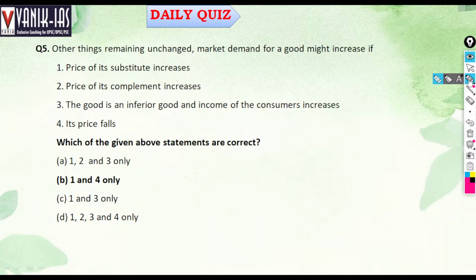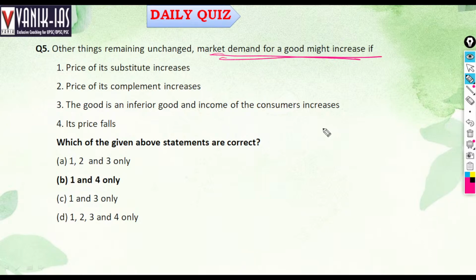Other things remain unchanged. Market demand for a good might increase if: first, the price of its substitute increases; second, the price of its complement increases; third, the good is an inferior good and the income of consumers increases; fourth, its price falls. You have to analyze all four statements. First statement: the price of a substitute increases. Then demand will increase. The question is when demand will increase, right?